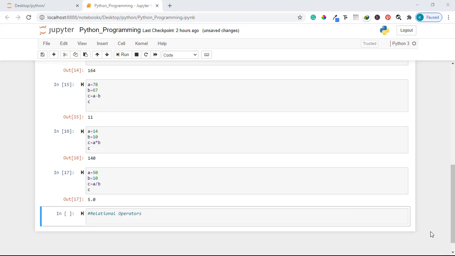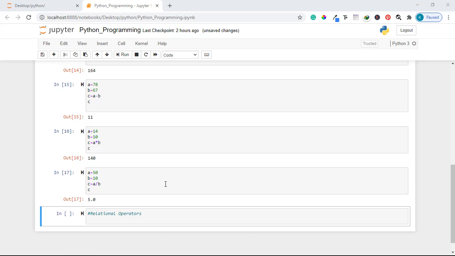The next operators that we're going to look at are called relational operators. These are operators that show relationship between two variables. They define whether a variable is greater than the other, or whether a variable is less than the other, or these two variables are equal. Let me show you how.